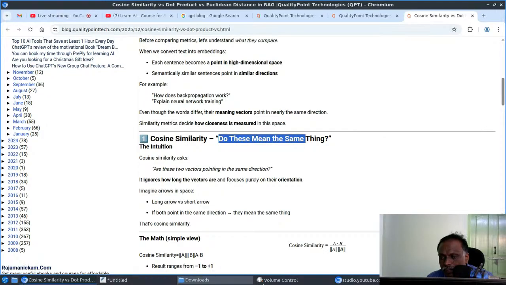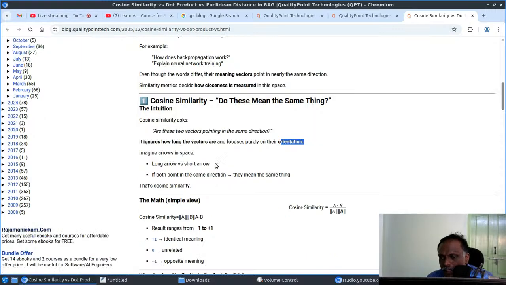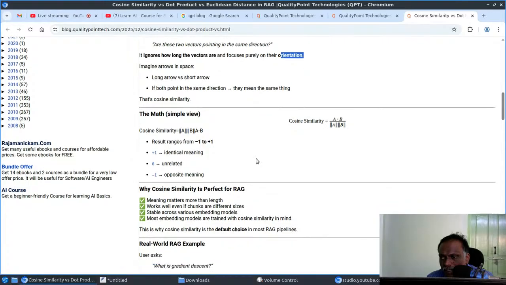So the thing is, are these two vectors pointing in the same direction? Direction is the thing here. It ignores how long the vectors are and focuses purely on the orientation. Magnitude is not important, only the orientation or direction. So that is the mathematical thing.